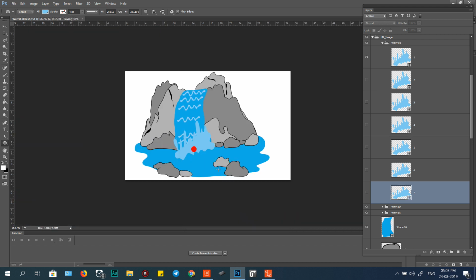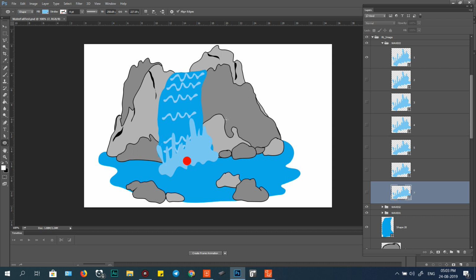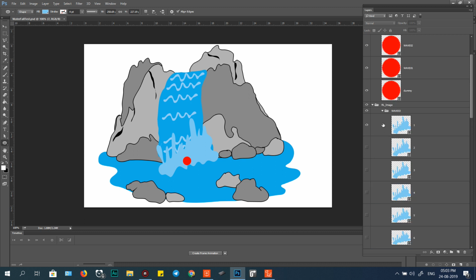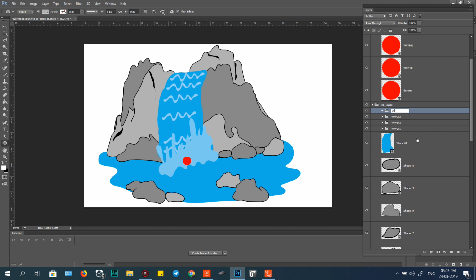Control S again. And for the well, I draw the same. Find this one for well 5. Drawing is simple, just click P and draw a well around this.